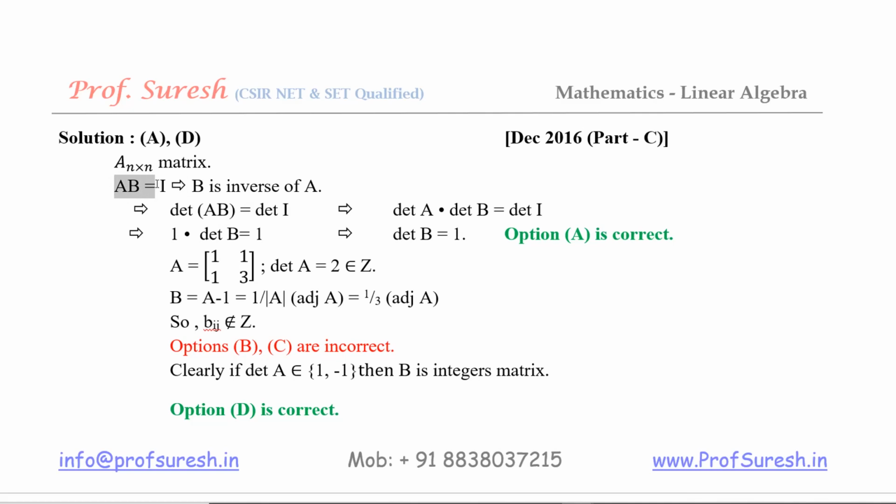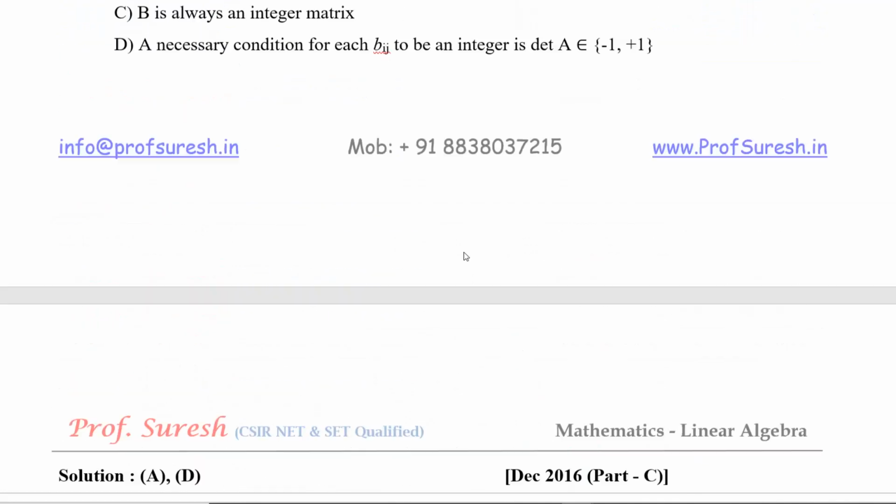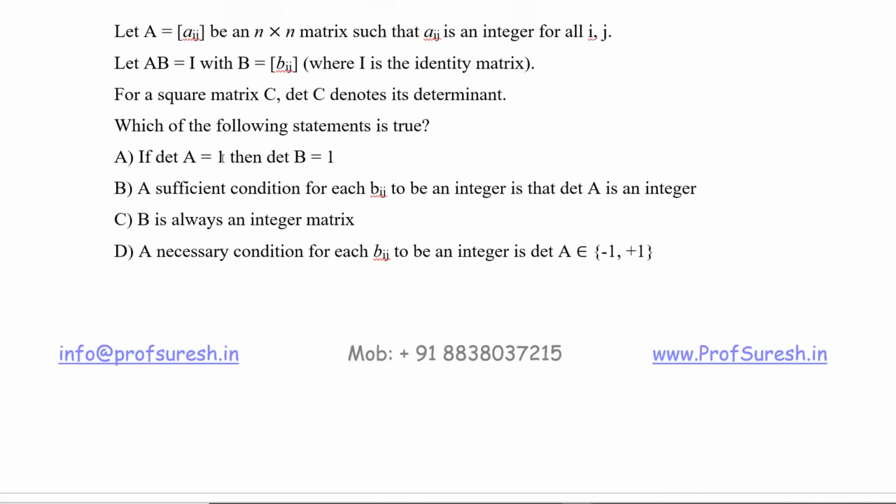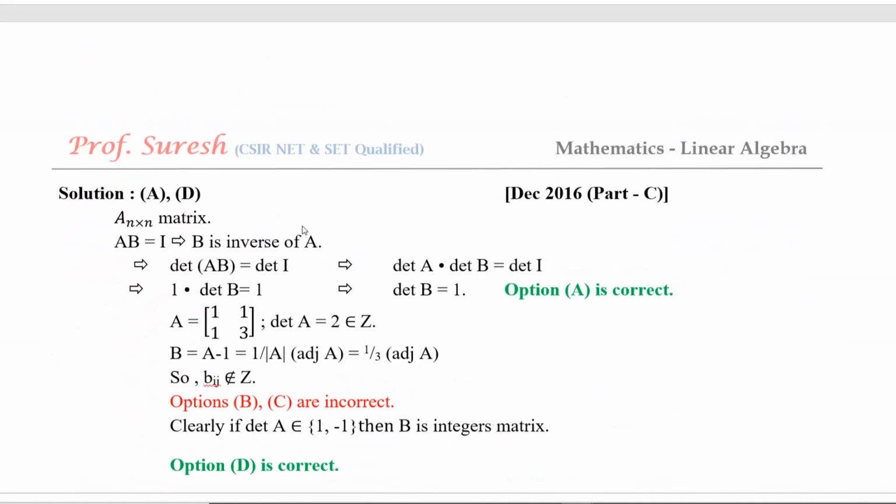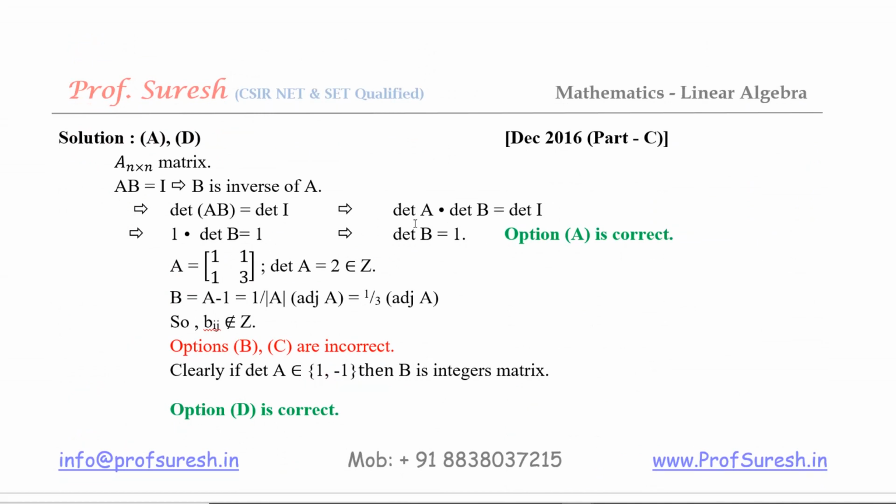Take determinant on both sides. Determinant of A B can be written as determinant of A into determinant of B. So determinant of A is 1 and determinant of I is 1, which implies determinant of B is 1. So option A is correct. If determinant of A is 1, then determinant of B is 1. It is proved. When determinant of A is 1, we get determinant of B equal to 1.